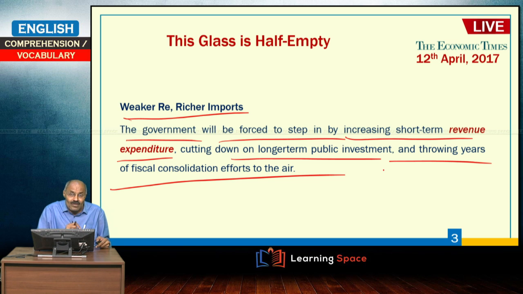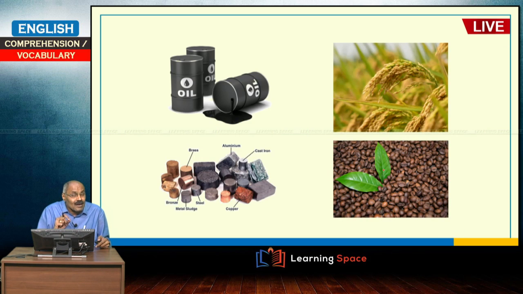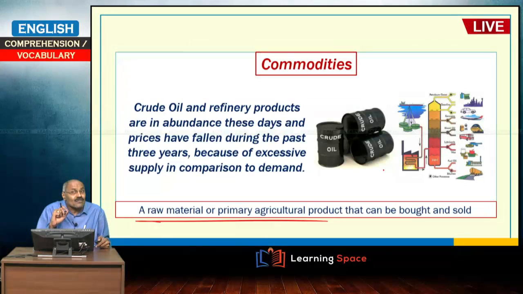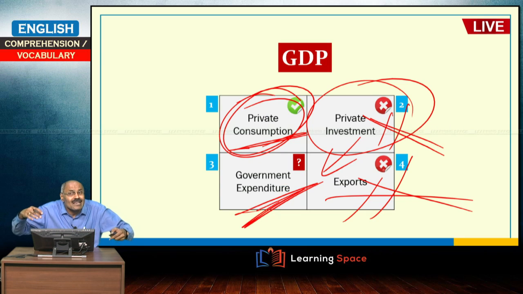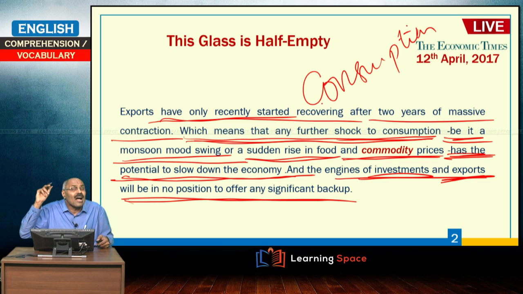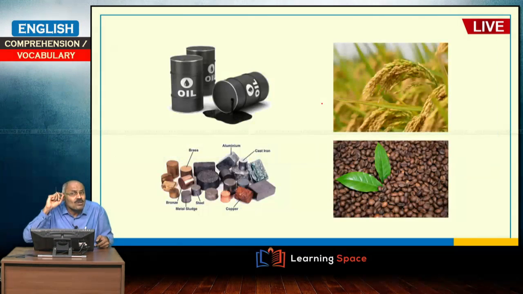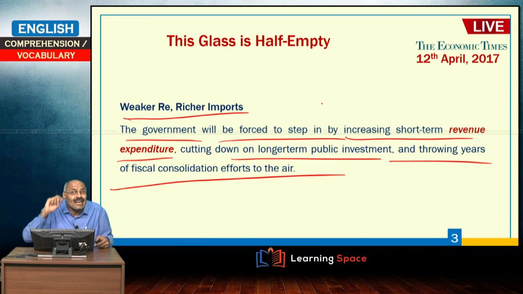The government will be forced to step in. Under what circumstances? If commodity prices increase, if food prices increase, if monsoon is not proper, then consumption will reduce. Under those circumstances, the government will try to increase government expenditure and may resort to a short term increase in revenue expenditure so as to propel growth.